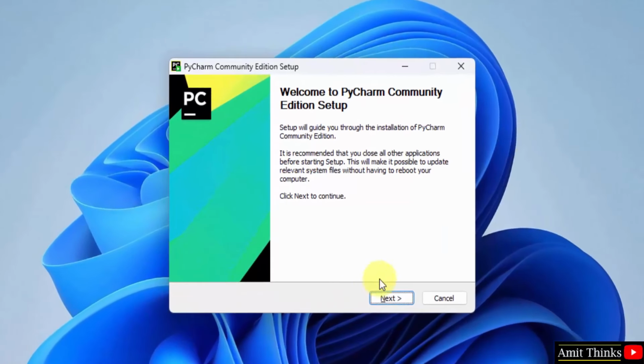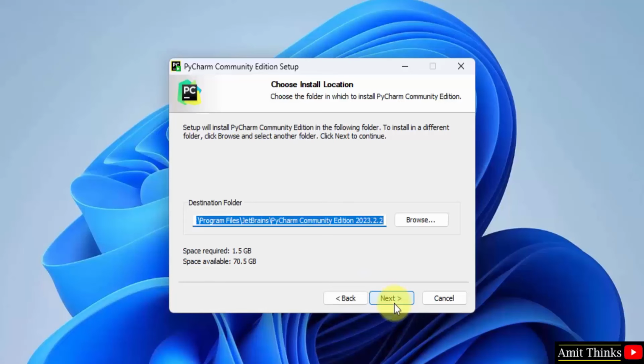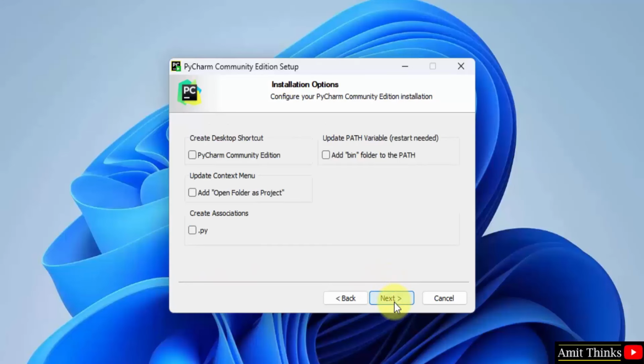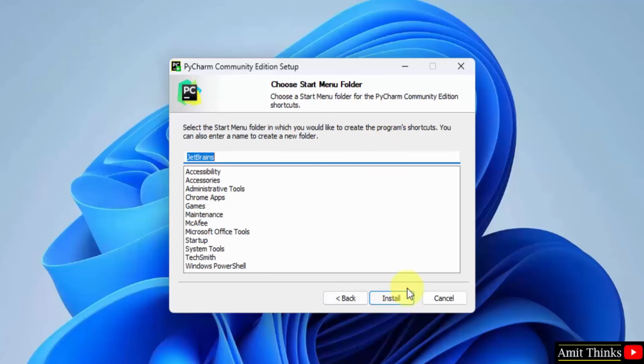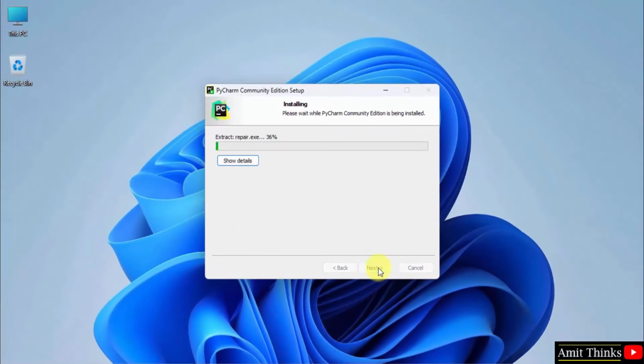The installation started. Click next. Now it is asking wherein PyCharm will get installed. It will get installed in the following location. Keep it as it is, and it will take 1.5 GB. Click next. Desktop shortcut, yes, we can create. Update context menu. You can add a folder to project so that you can open any folder as project. Rest keep as it is and click next. Start menu folder, yes, click install, and now the setup will begin.